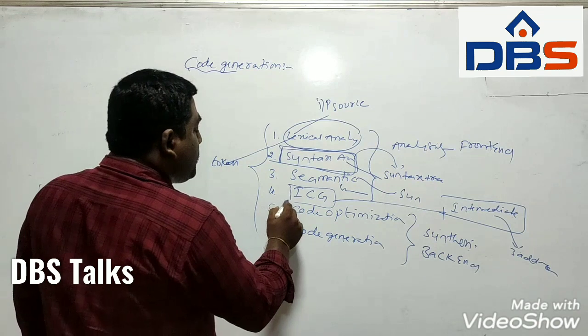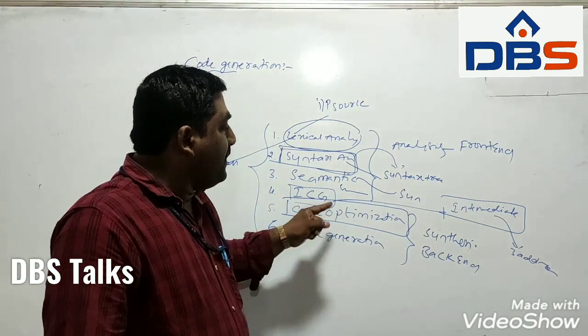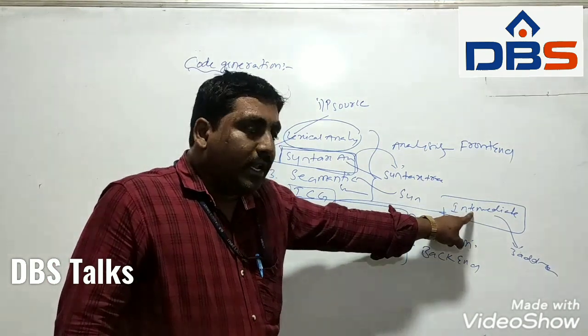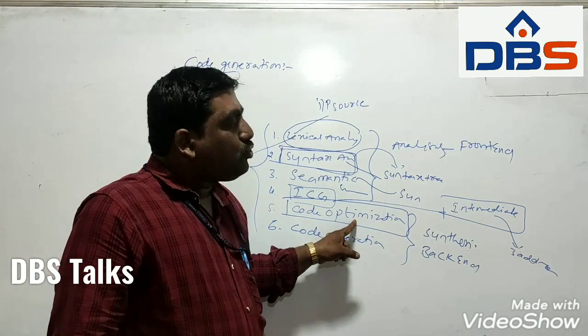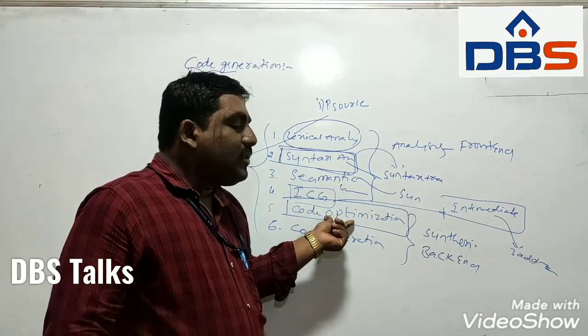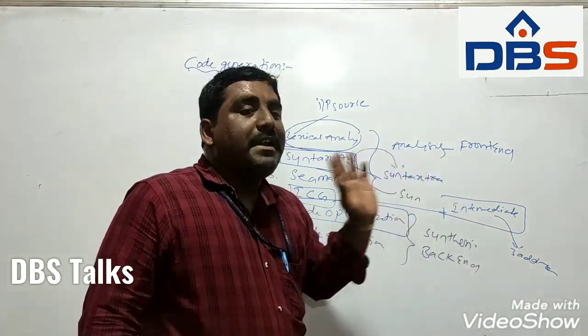We can call the code optimizer phase an optional phase. Why? Because the input to the code optimizer is intermediate code and the output is also intermediate code. Here we are going to reduce the number of instructions in the intermediate code.